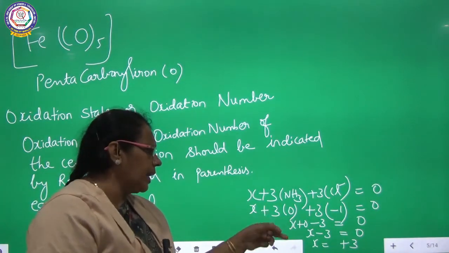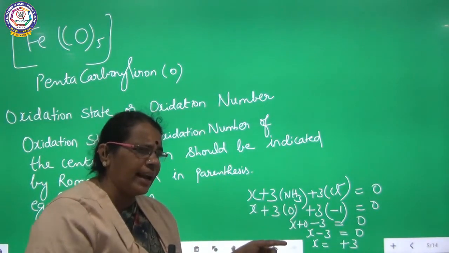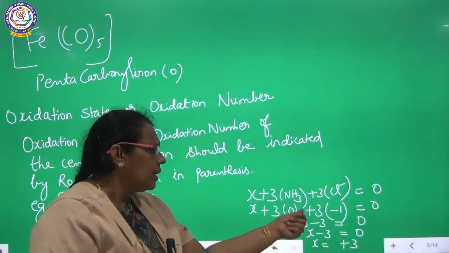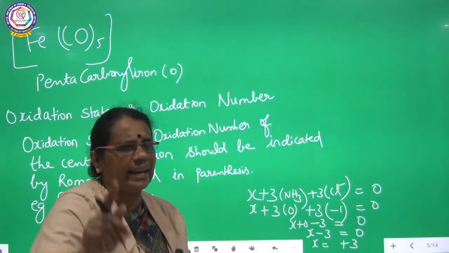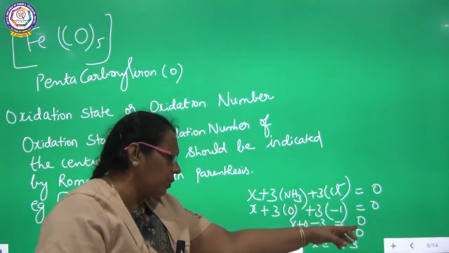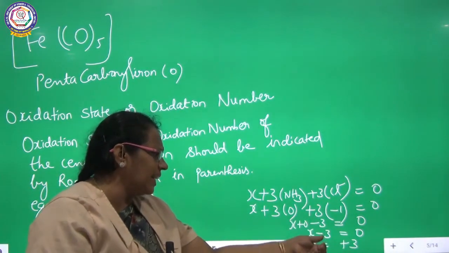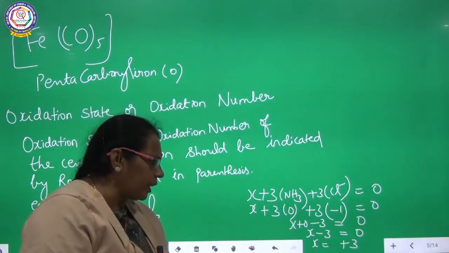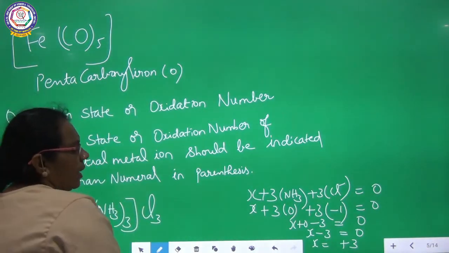X plus 3 into, for ammonia it is a neutral ligand, charge is 0. So X plus 3 into 0 plus 3 into Cl minus, which is a negative charge. There are 3 chloride ions, so 3 into minus 1, that is equal to 0. X plus 0 minus 3 is equal to 0. X minus 3 is equal to 0. Therefore X is equal to plus 3.